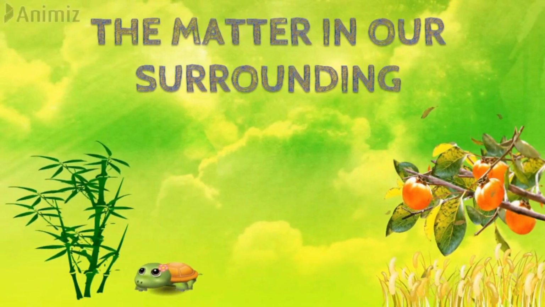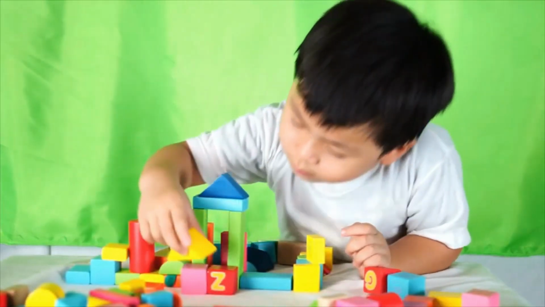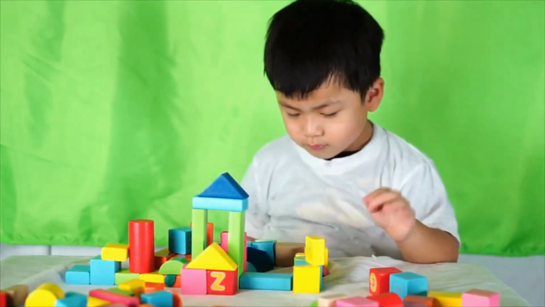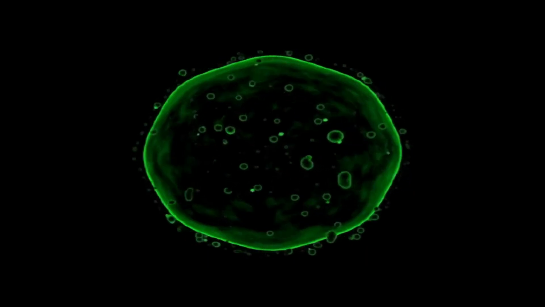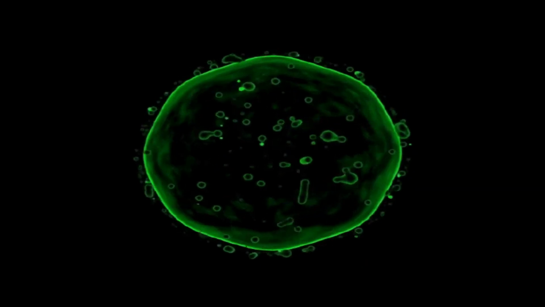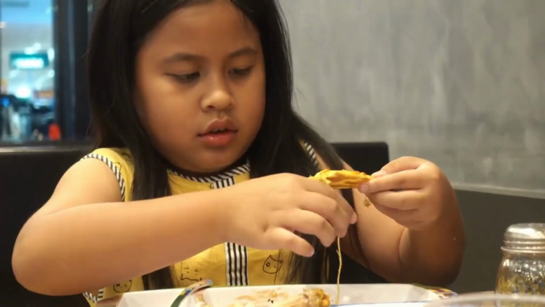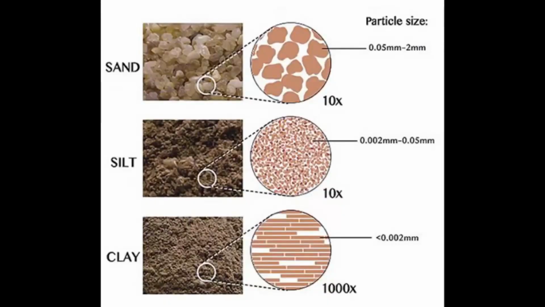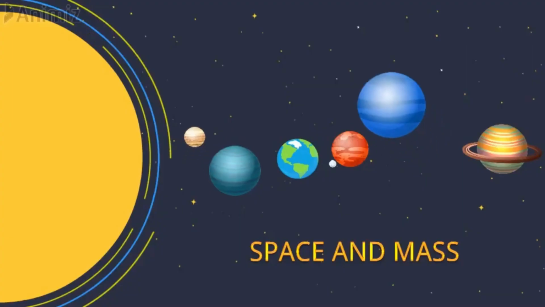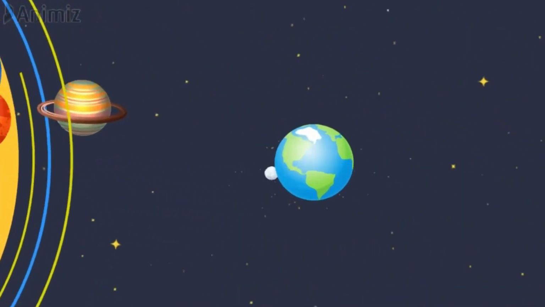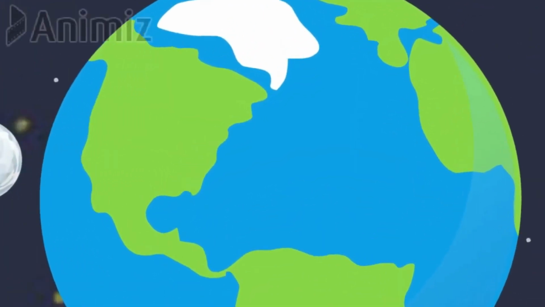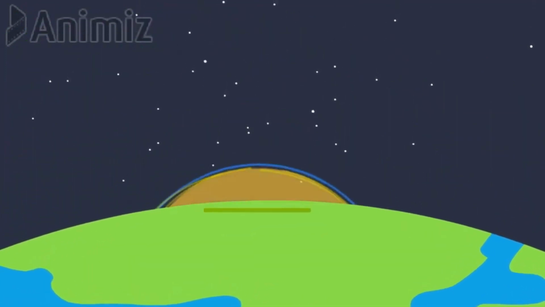As we look at our surroundings, we see a large variety of things with different shapes, sizes and textures. Everything in this universe is made up of material which scientists have named matter. The air we breathe, the food we eat, stones, clouds, stars, plants and animals, even a small drop of water or a particle of sand, everything is matter. We can also see as we look around that all the things mentioned above occupy space and have mass. In other words, they have both mass and volume.